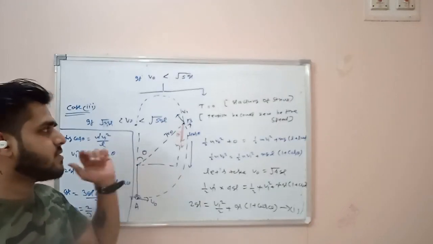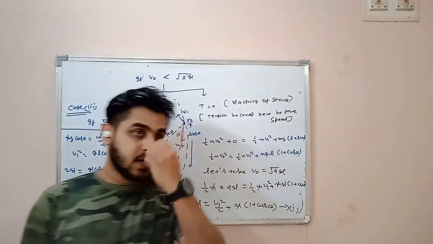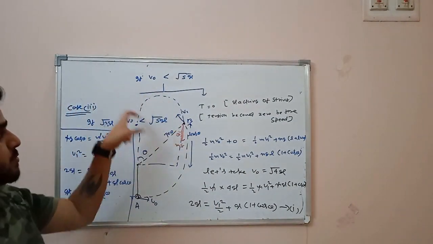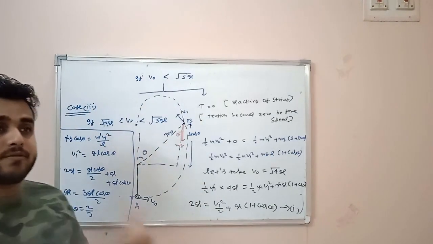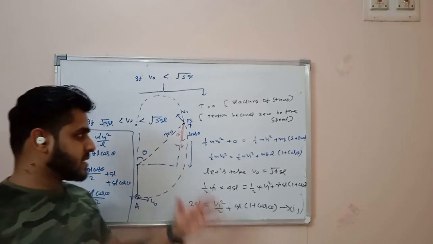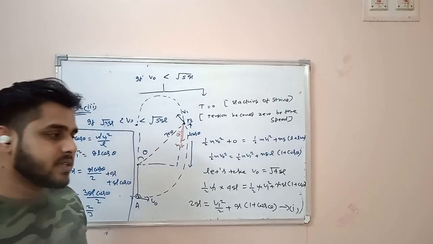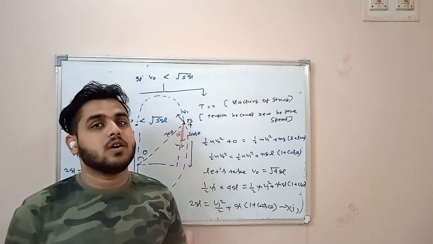The detailed analysis of case 3 we will also do in the coming lectures. In the upcoming lectures I will explain what will happen after this point, how it is going to follow a parabolic path, and what type of things they can ask in case 3, because case 3 is going to be a crucial point that they can ask. As well as, in the case of circular motion, we will now involve non-inertial frame of reference also.